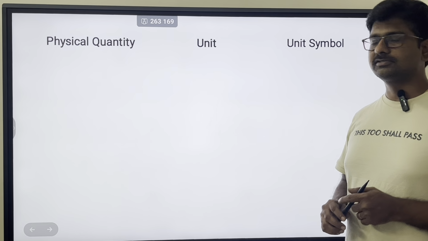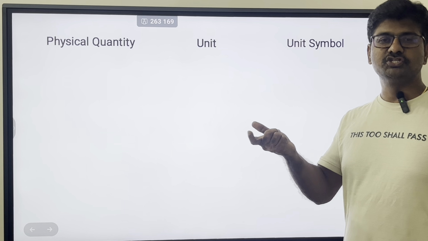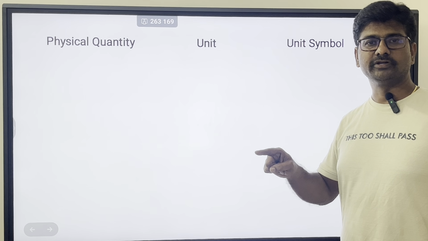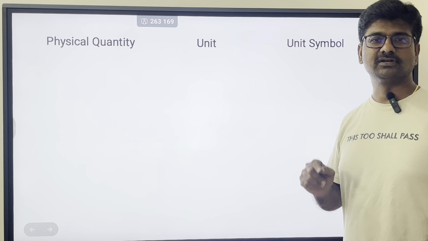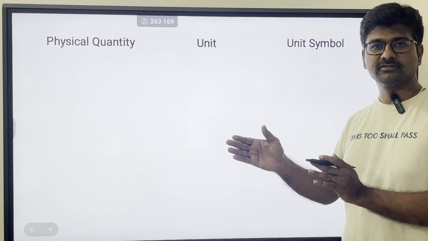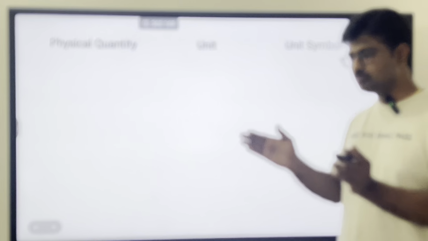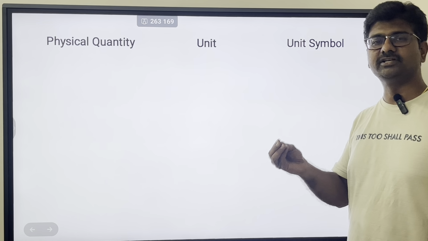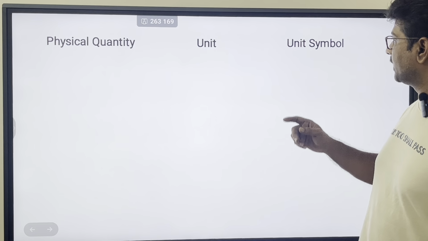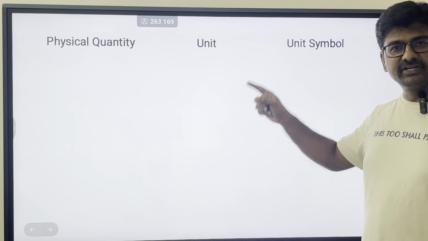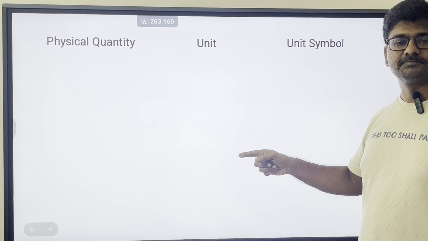Now the point is, what is to be measured? That is a physical quantity. So height is to be measured. Height is a physical quantity. Length is to be measured. Length is a physical quantity. And how much? What is a physical quantity here? That is, length is a physical quantity. And how much is something that you get by measurement. And how much you are going to get it through measurement. And that measurement you have to specify in certain units.